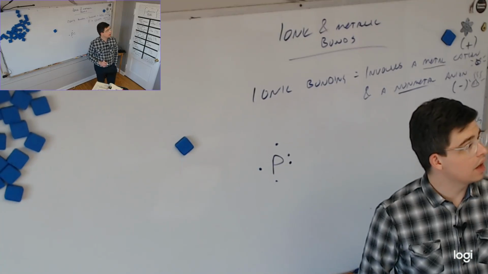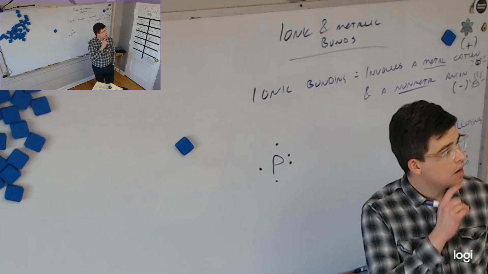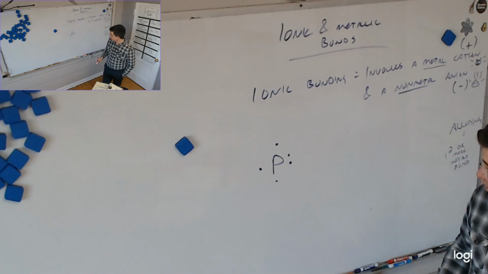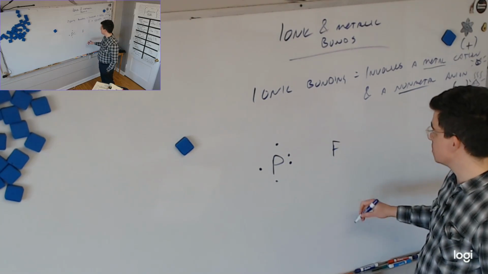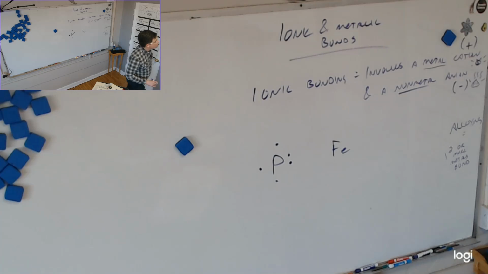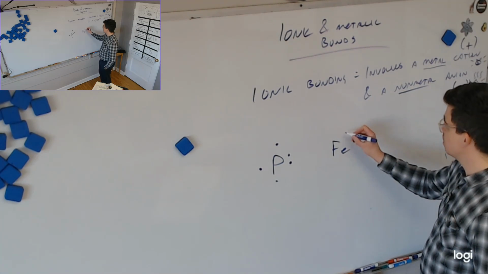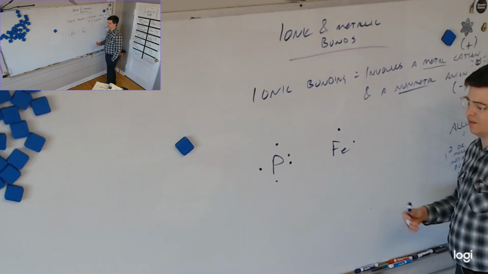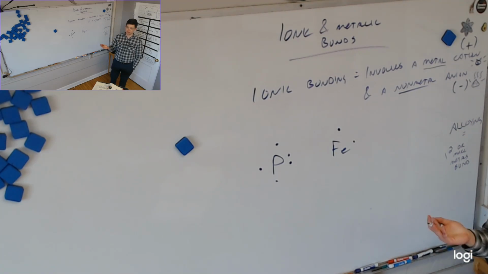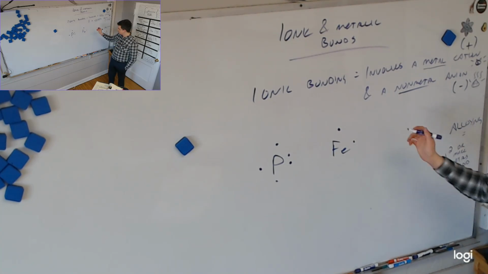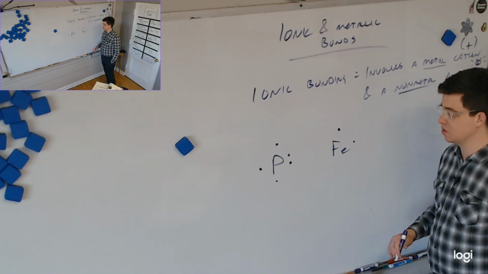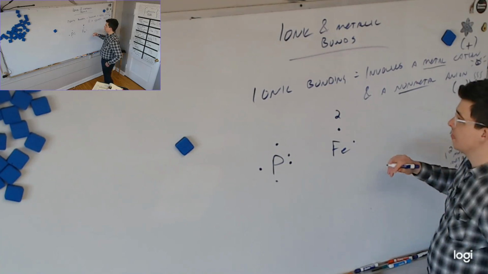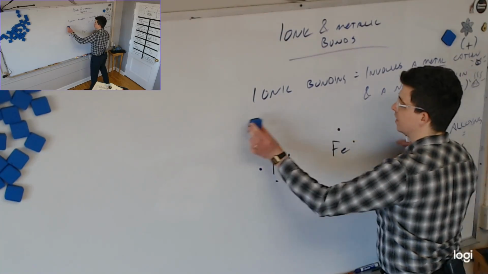Okay, now pick a metal. Iron. Okay. Which iron cation? Iron has 2 cations, 2 and 3, I think. Yeah, 2 and 3. So which one do you want? 2. So it has 2 valence electrons. And in fact, it always has 2 valence electrons, but it has 2 different oxidation states. I wish you hadn't picked iron, but that's fine. We'll just say it's 2 and it has a 2 plus charge. Let's not write that yet.